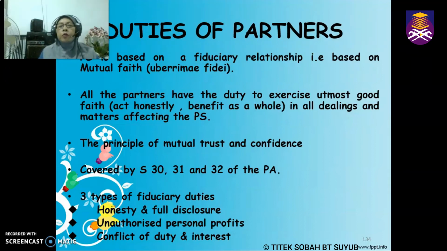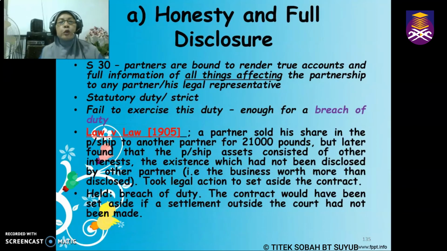So this principle of mutual trust and confidence must be exercised at all times. This is covered by sections 30, 31 and 32 of the Partnership Act. Honesty and full disclosure is under section 30. Unauthorized personal profit is under section 31. Conflict of duty and interest is under section 32. So let us have a look at honesty and full disclosure, which is covered under section 30.